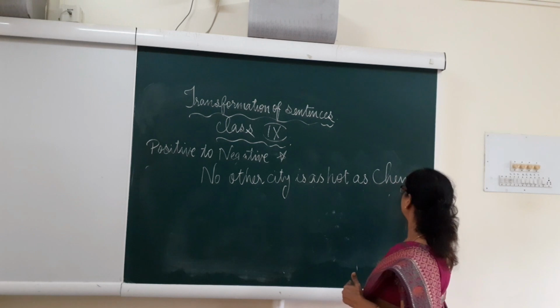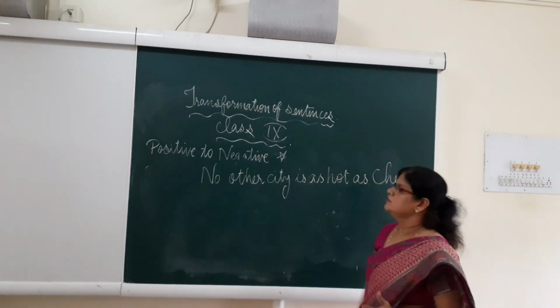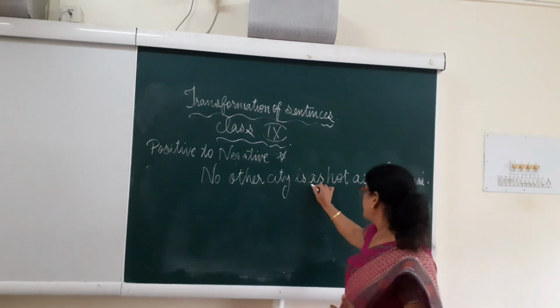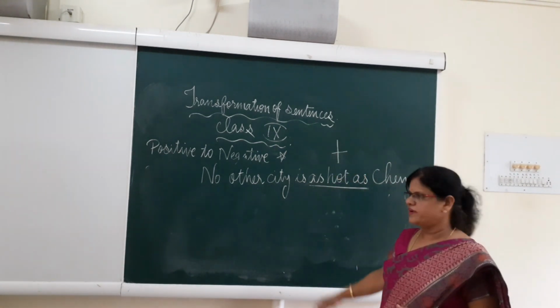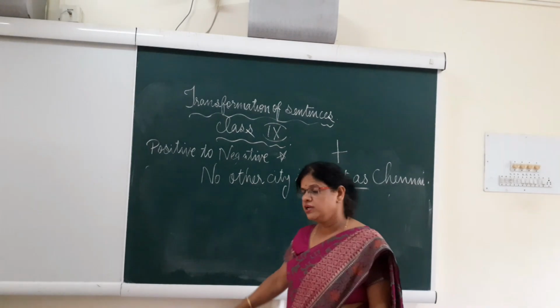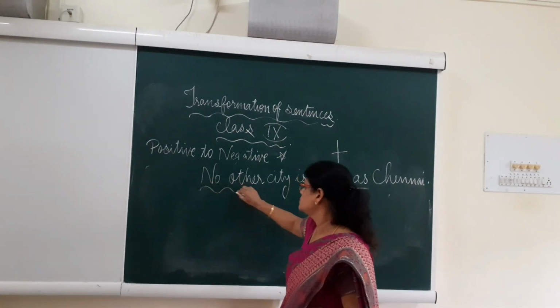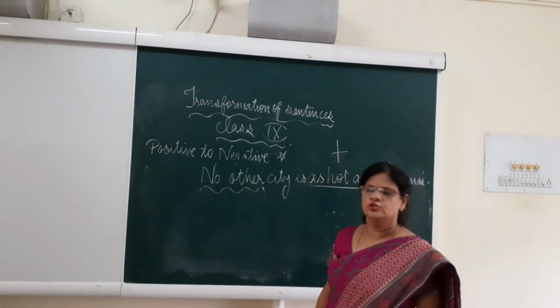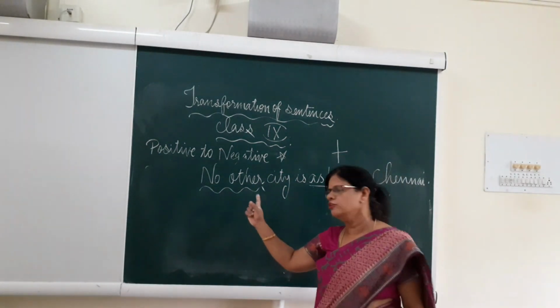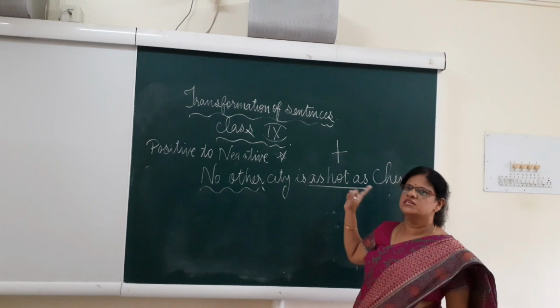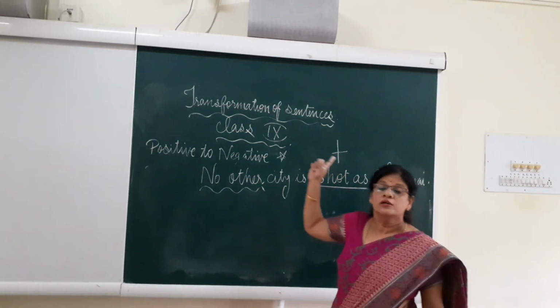So this is the example I have taken. See, we are talking about Chennai. And as I told you, it is always positive degree. So when we change it to comparative degree, no other becomes any other. So how will you frame the sentence? Yes, you can all try along with me if you are watching the video. No other city is as hot as Chennai.